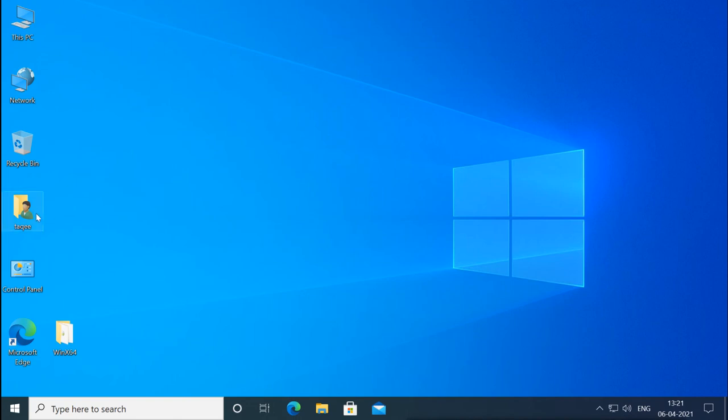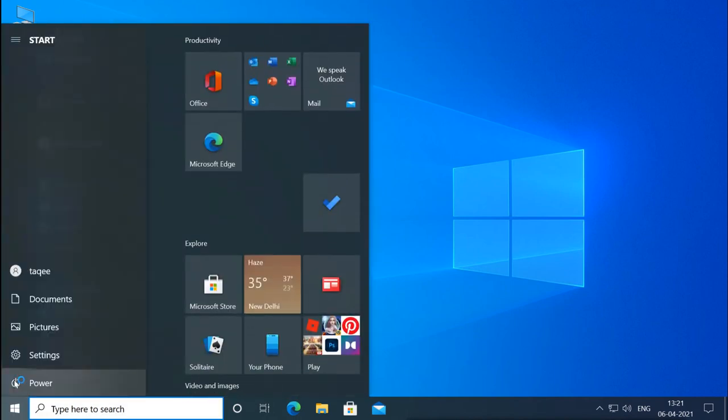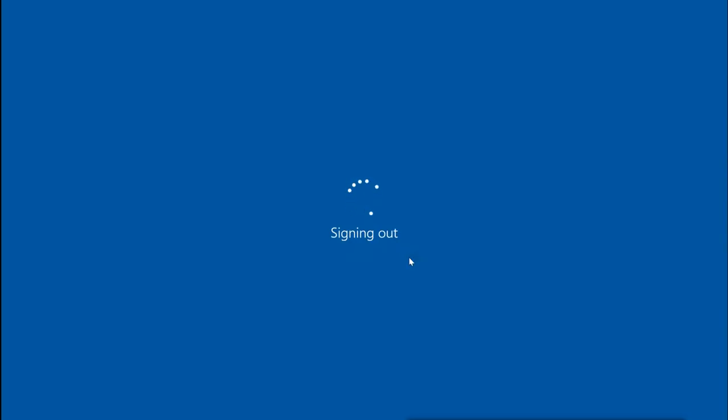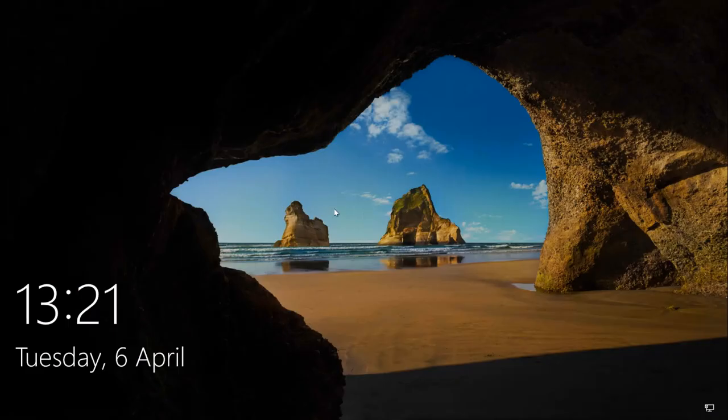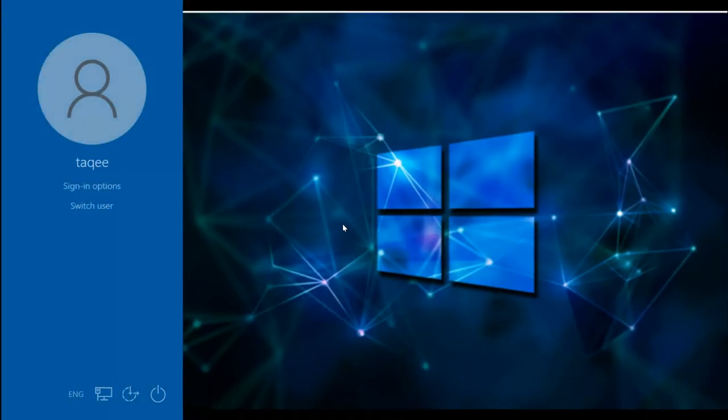Now if I provide the wrong gesture, I'll log out again. I press enter. Again it is asking me for the picture. Suppose I am not remembering the right one, or suppose the order is wrong.